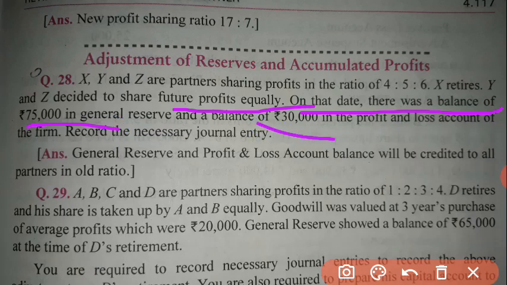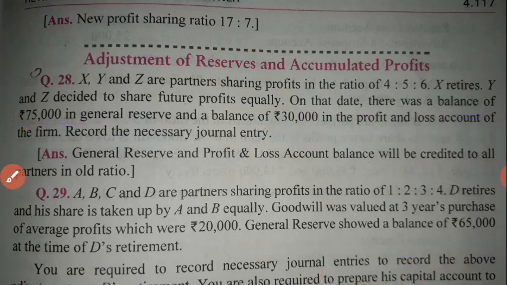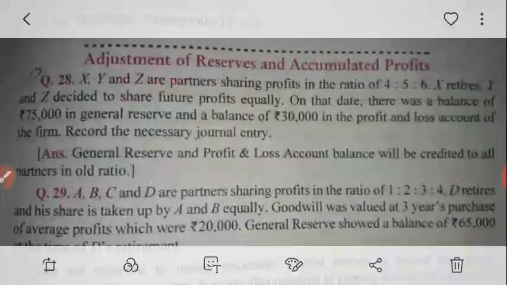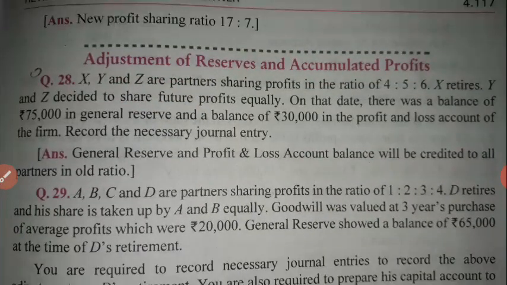Firstly I want to tell you, those who are thinking that both these things are divided in gaining ratio or new ratio, you are wrong. All these things will be divided among old partners in their old ratio. There is no rule of new ratio, no rule of gaining ratio. So simply you have to write off both the things in the old ratio among all the partners. In retirement we have to credit all the things among all partners. So see how we will pass the entry.